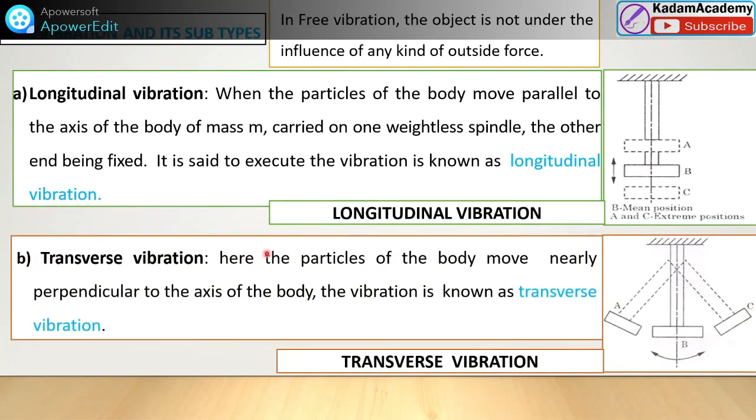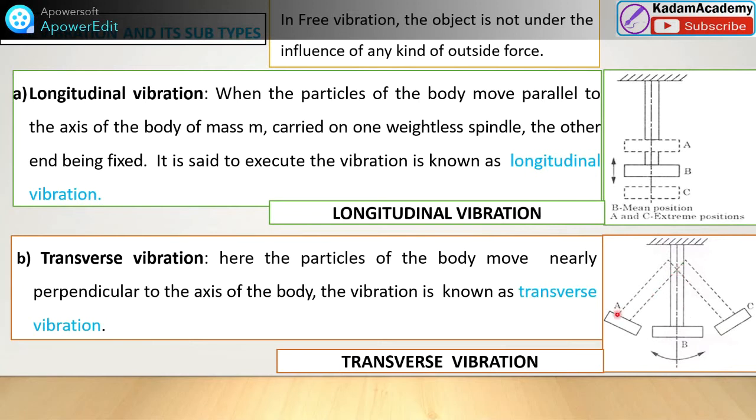Next is the transverse vibration. In this case, you can see the same figure, and what will happen? A movement or displacement is given, and the excitation force is given like this. This arrow shows the excitation force. A linear or some angular movement is given to this spindle. So what will happen?